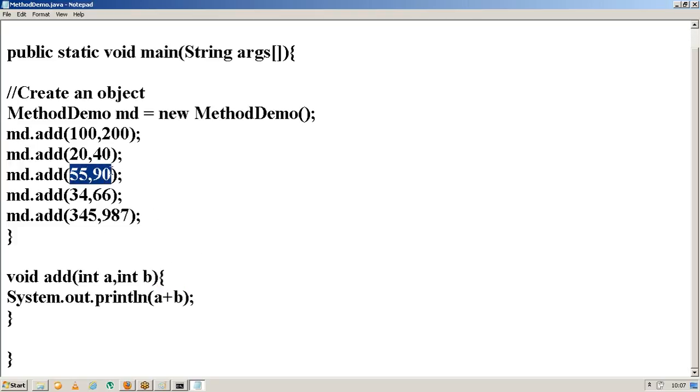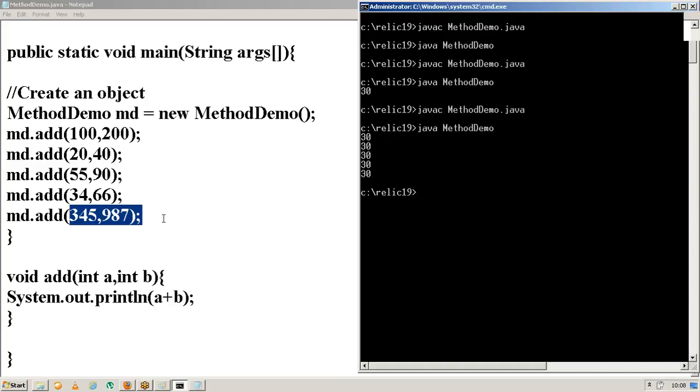That means for the first call, it will assign the value 100 to the variable A, and then it will assign the value 200 to the variable B, perform the addition operation and display the result. For the second call, it will assign the value 20 to the variable A and the value 40 to the variable B, add both variables, display the result and close the connection.